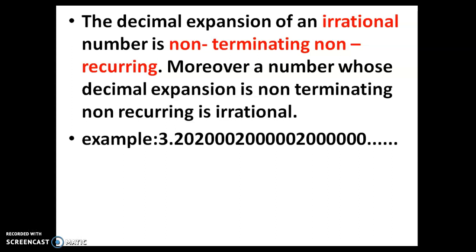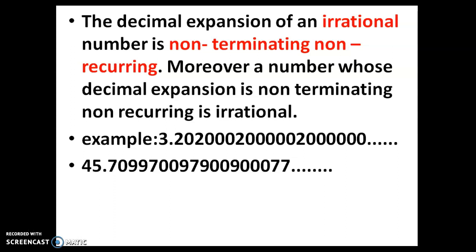Example, you can see 3.202000. You can't take it as a repeated number. Though 20 is there, it's not repeated in a sequence. First time it is 10, then 30, then 40. It keeps on changing, so we can't say it is recurring. The next example is also the same. You can't write a repeating term. It's non-repeating.